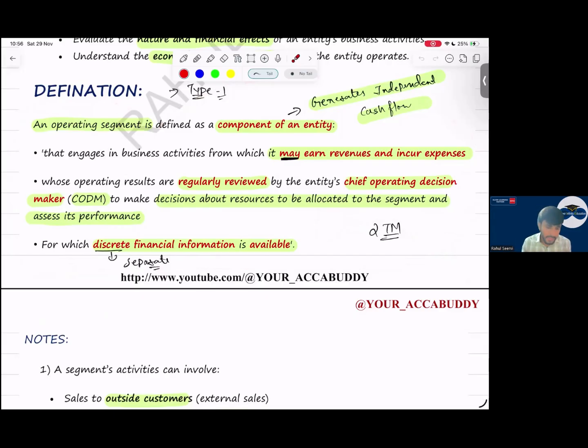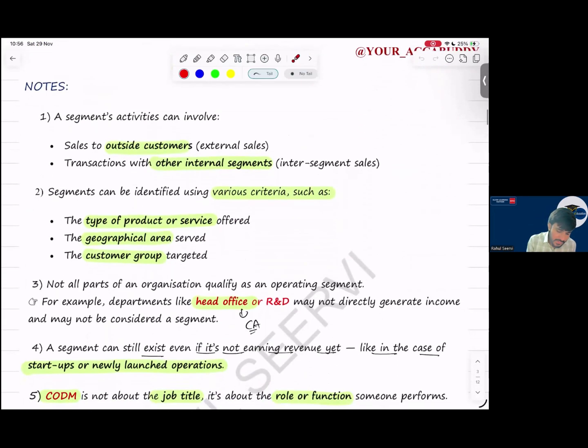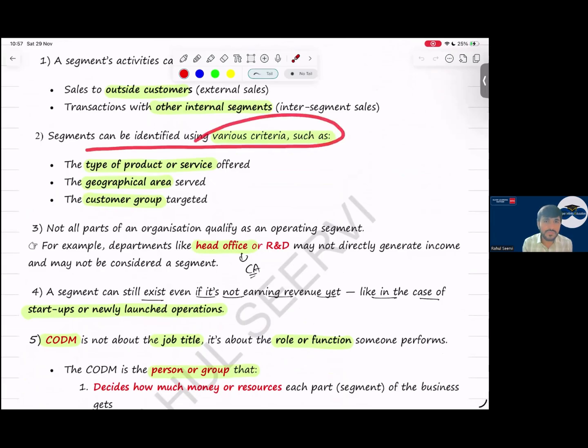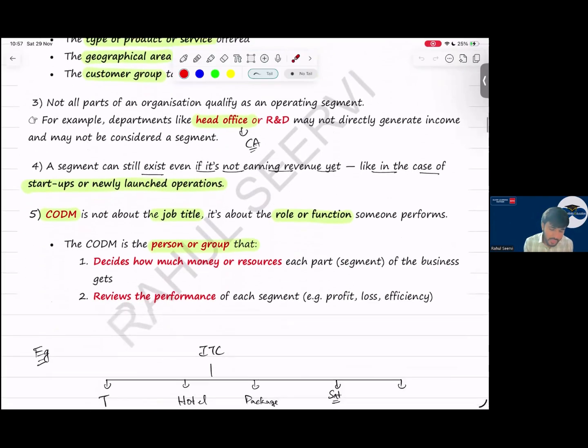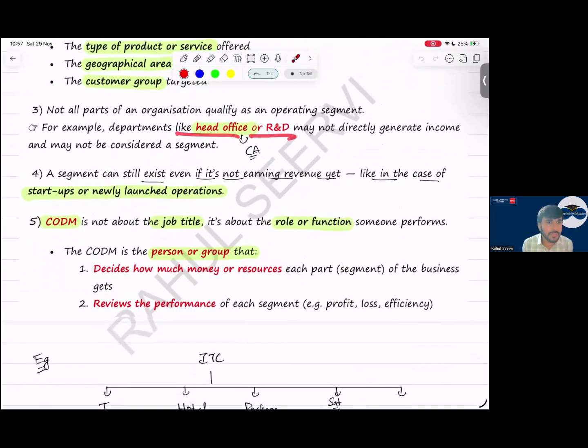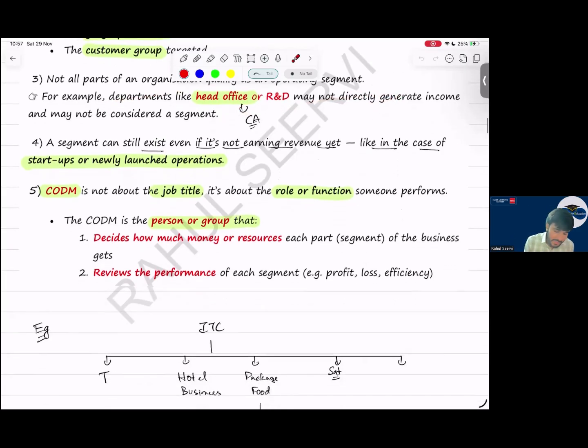Simple. Yes. See now, sir, segment activities, sales can be to internal as well as external. No problem in that. So segment can be identified using various criteria, such as the type of product or service, geographical area, customer group, etc. Then coming to, sir, will head office research and development be this one? No, these all will not be an operating segment. Ignore it. A segment can still exist if it's not earning revenue yet.